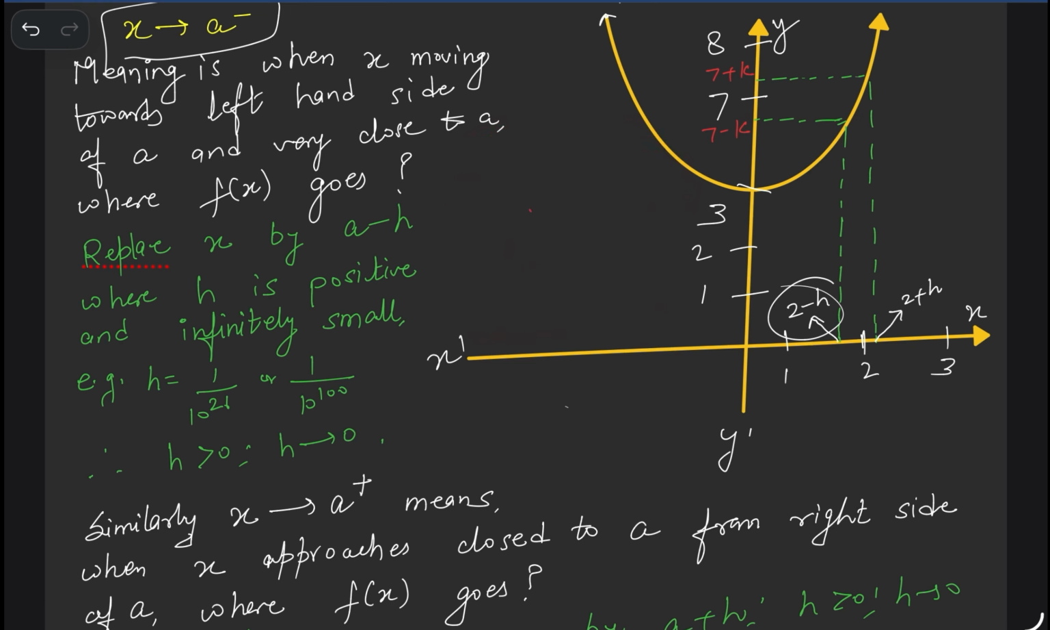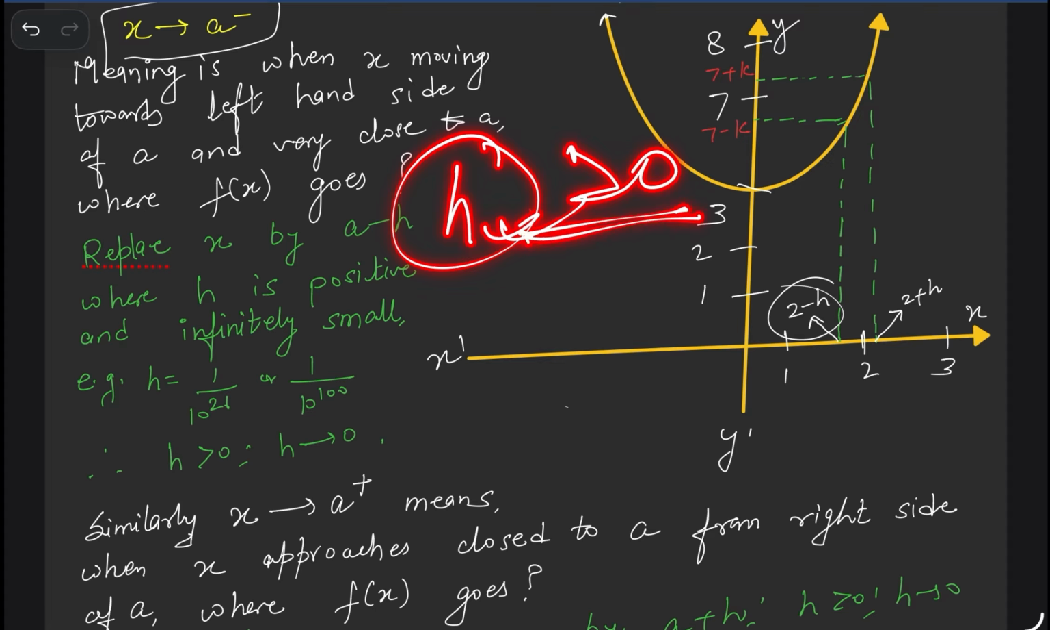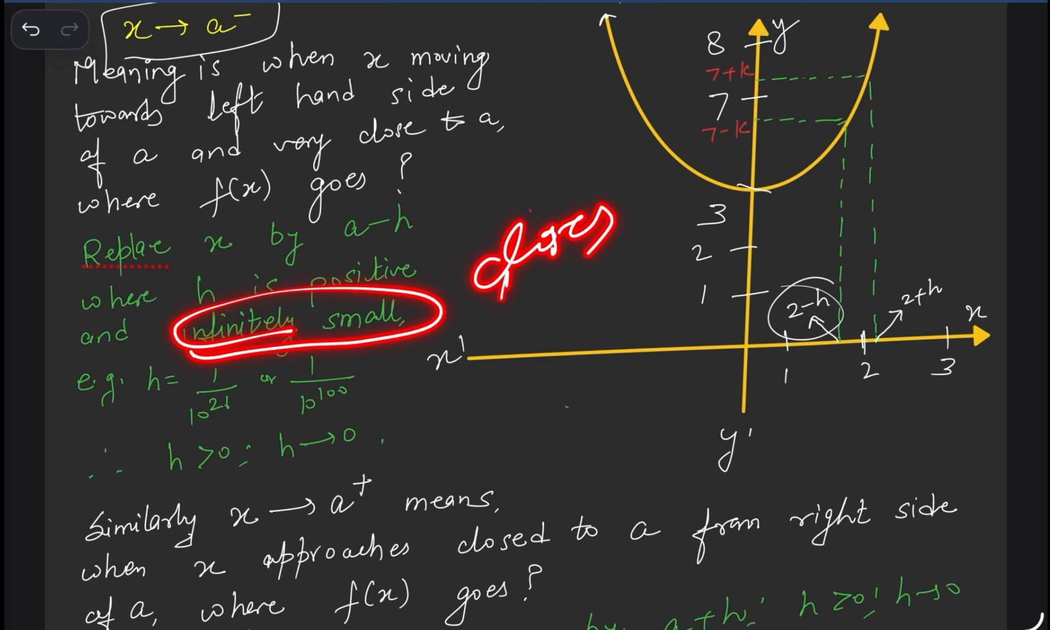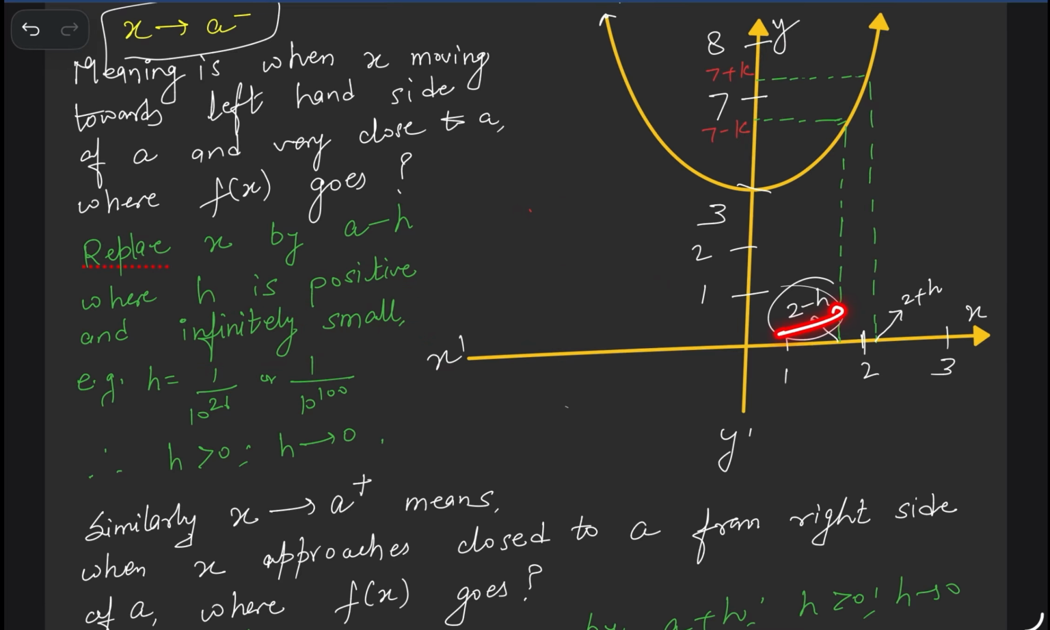So in complete calculus, whenever we use h, it means a positive quantity greater than 0, but very close to 0. h is an infinitely small value, closest to 0. Got it? So 2 minus h is the left hand side, approaching 2 from the left hand side. 2 plus h means approaching 2 from the right hand side.